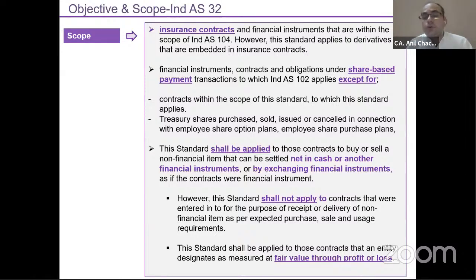Two: if you want to take physical delivery as an expected usage, then it will not get applied under Ind AS 32 as well as 109. Three: if you want to apply fair valuation at your own discretion, as an industry person I want to take it as a fair valuation method, I can do it. There's no bar or harm in applying the fair valuation method. Fair valuation means it will automatically get covered under 109 as well as 32.